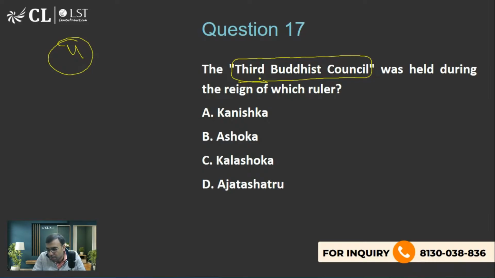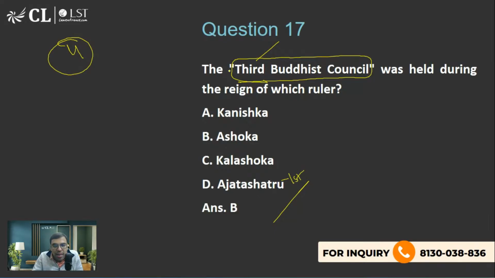So the third Buddhist council, who led it? I think Ajatashatru was the first one, during the first Buddhist council. And where it happened, the place you have to tell me. Four Buddhist councils are actually very important. Tell me the location, which city, and which modern day city you will find there.